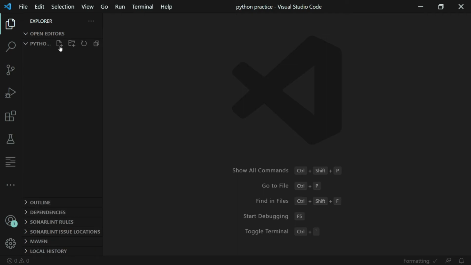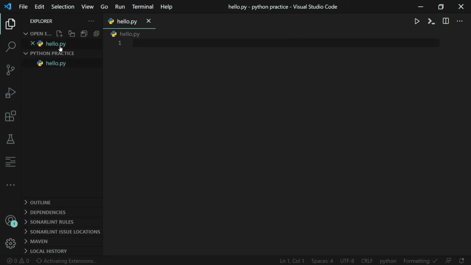Now let's create a new file named hello.py. You can name it anything, the first Python program or anything you want. I will name it hello.py. As I said, there is no scrap code in Python. You just have to start coding right away. We'll write print hello world. And note that I'm always saving my file using Ctrl plus S, and you should also do that if you don't want any problems in running your code.